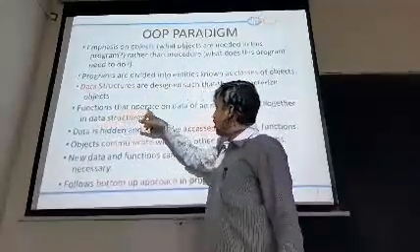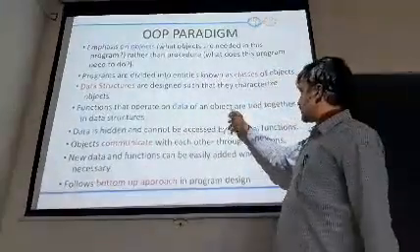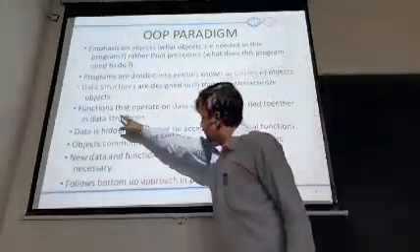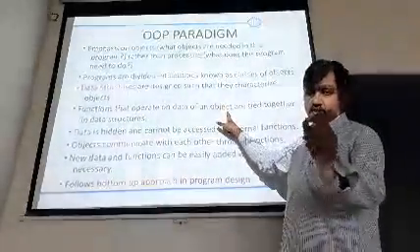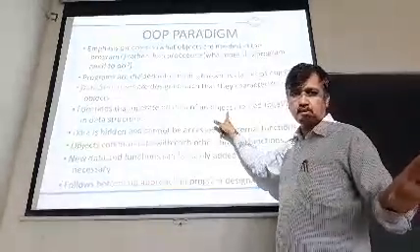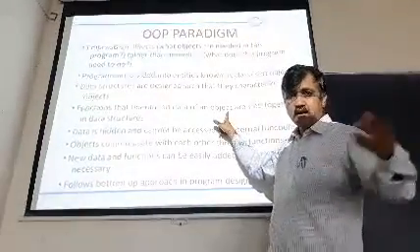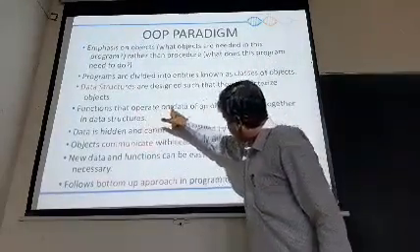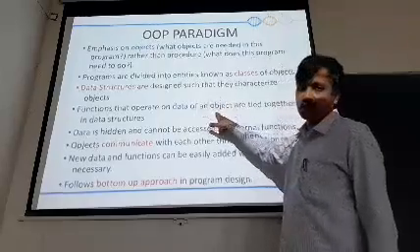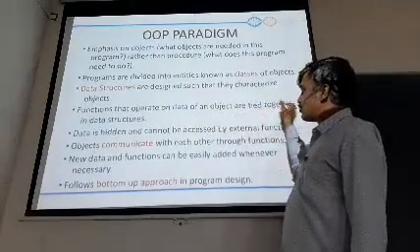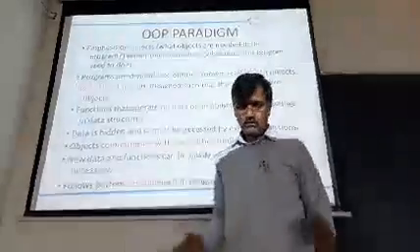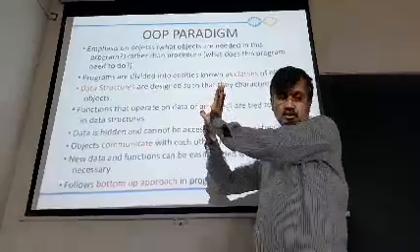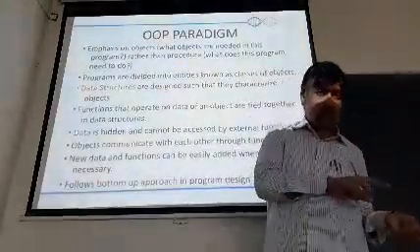Functions that operate on the data of an object. See, in this fourth line also the word object is used. Functions are also operated through objects only. Here there will be no separate functions which you execute, as you do in C programming. Here the functions operate on data through objects itself. That is nothing but called tied together in a data structure. It means objects are defined with your functions, and functions are called on your objects.